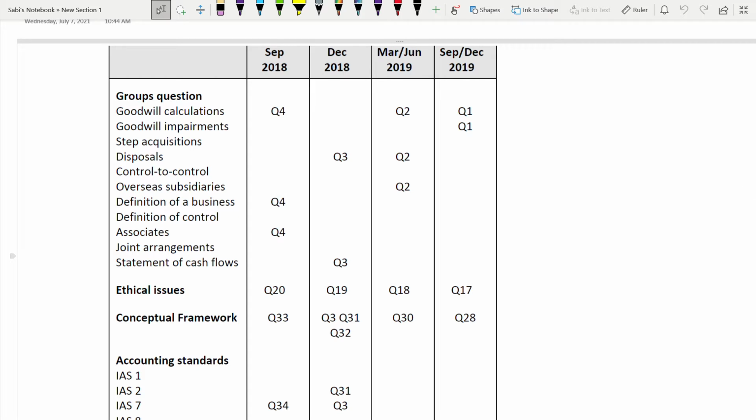Before I start with question 4, I want to take you through this. This is from your revision kit only, and this is the analysis of your past exam, from September 2018 to December 2019. What are the questions which came?